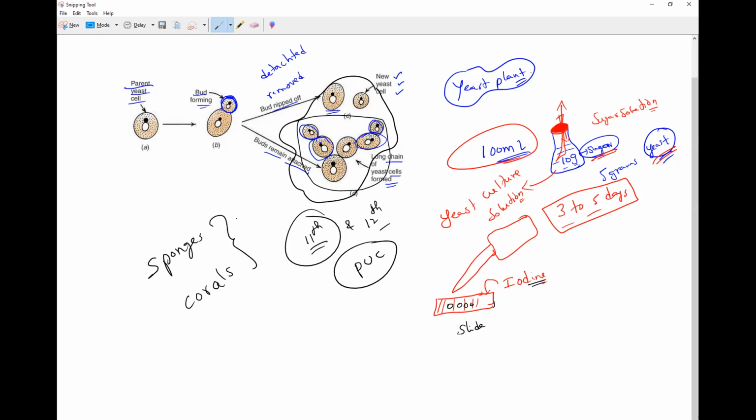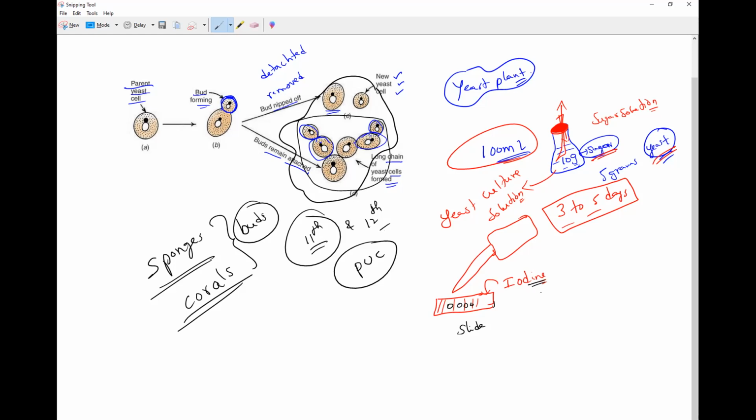So they also grow by budding, but here the buds are attached permanently to the parent organism. Please note this point. In sponges and corals, the buds remain attached to the parent organism permanently. These buds then grow and produce buds of their own. Buds will produce other buds, and those will produce further buds. So finally, all will remain attached to the parent organism only.